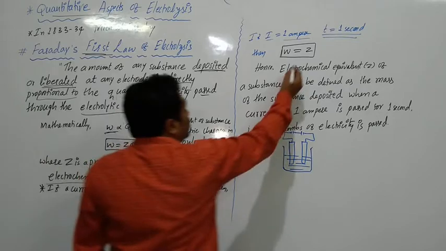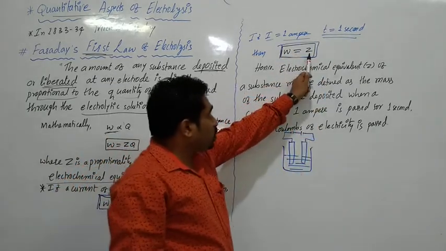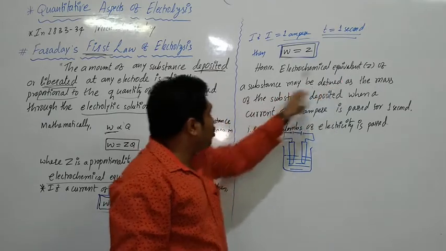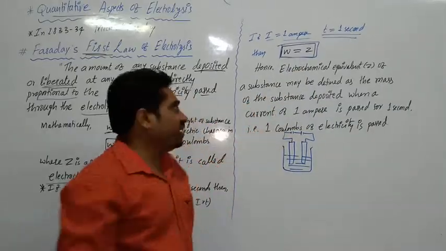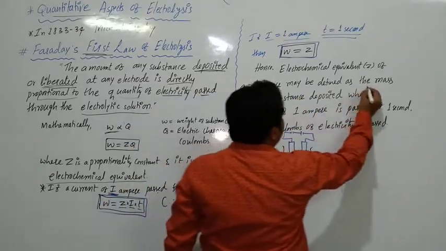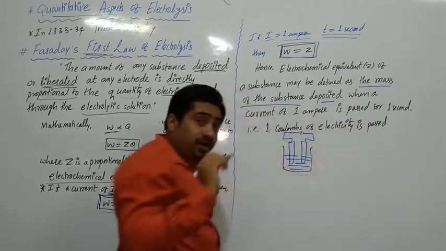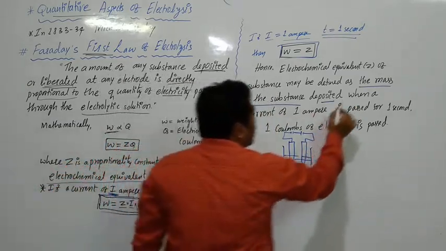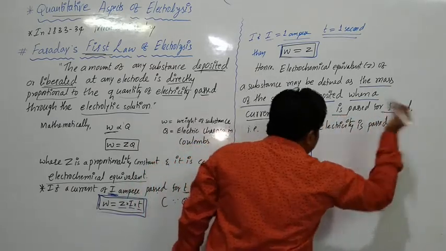Means that now from this we can define Z. Here the electrochemical equivalent Z of a substance may be defined as the mass of this substance deposited when current of 1 ampere is passed for 1 second.